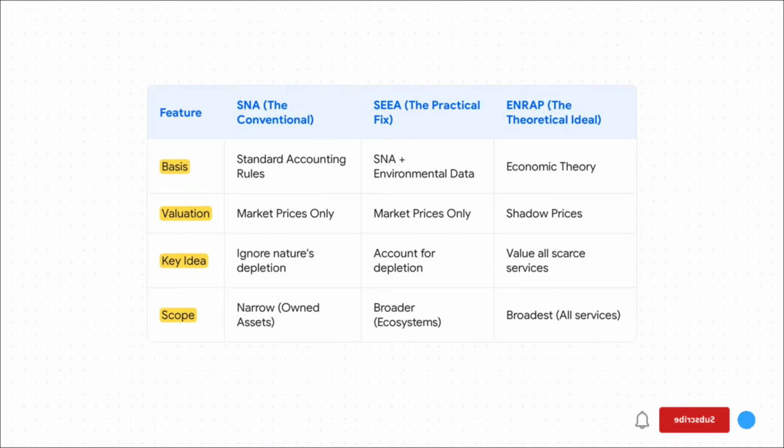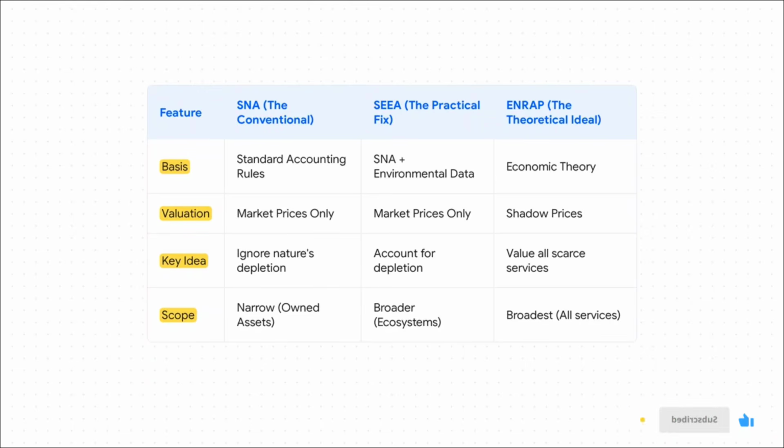Okay, let's break this down. First, look at the basis. SNA is all about standard accounting rules. ENRAP, on the other hand, is all about economic theory. And SEEA, it's kind of in the middle. Now, valuation, this is the big one. SNA and SEEA only use market prices. If you can't buy it, it doesn't count. But ENRAP is the only one brave enough to use shadow prices.